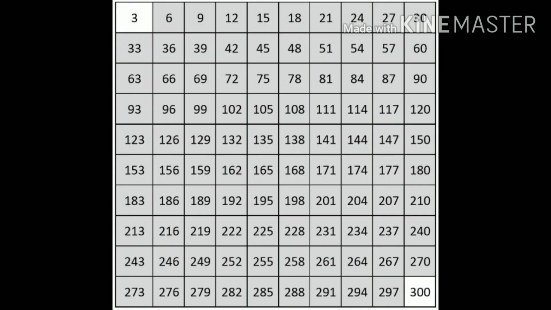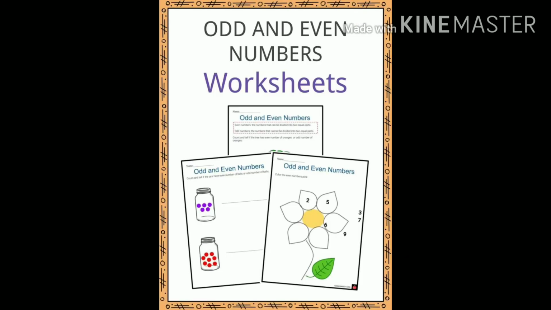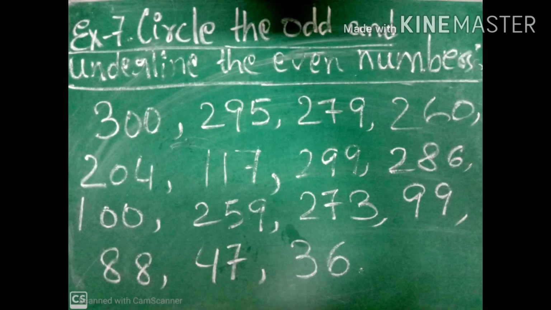So after knowing the odd numbers and even numbers up to 300, let's do the last exercise. Exercise 7. Circle the odd numbers and underline the even numbers. So you have to circle the odd numbers and underline the even numbers.